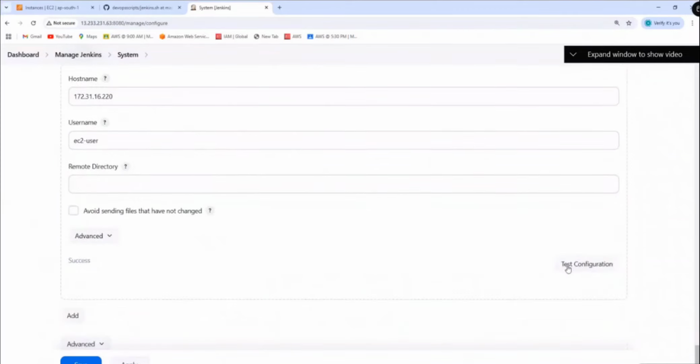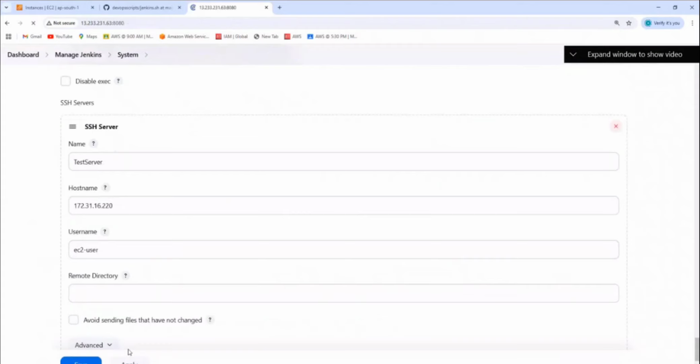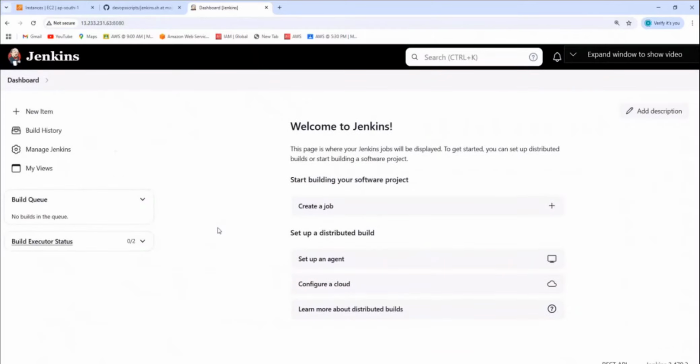So guys, here if you click on test configuration, make sure that you should get here what? Success. If it is not getting success, that means there is a problem with the connection. Now click on here what? Save. Is it clear what I did? Can you tell me again what I did here?